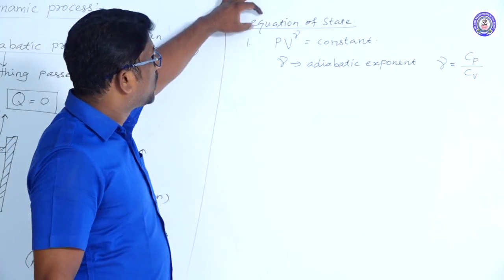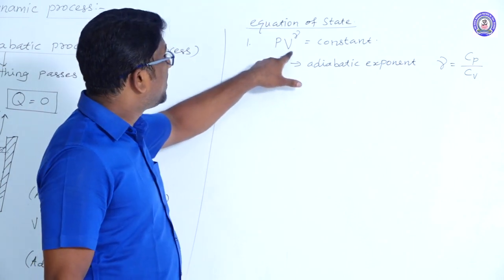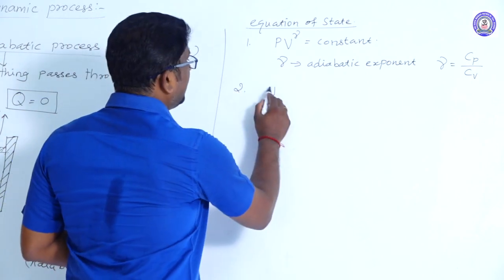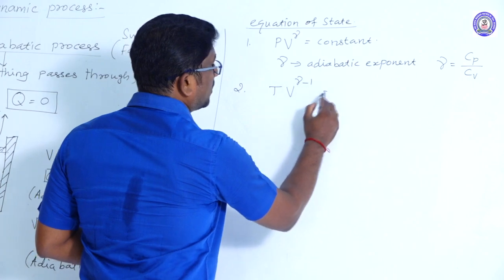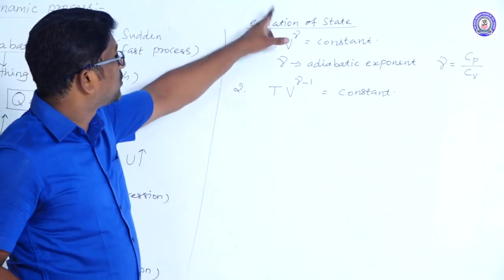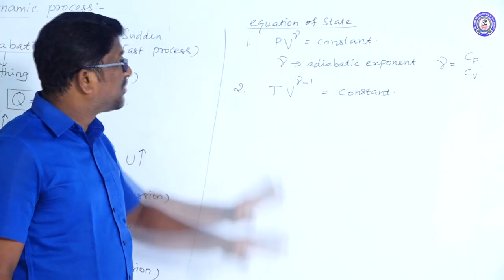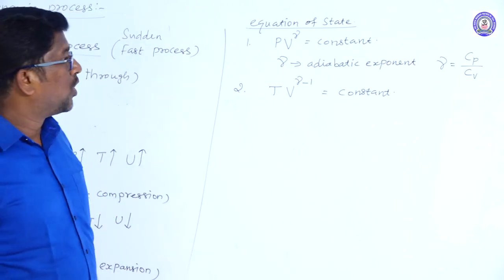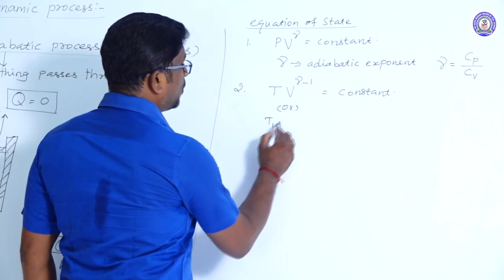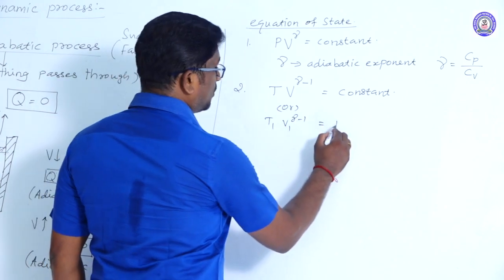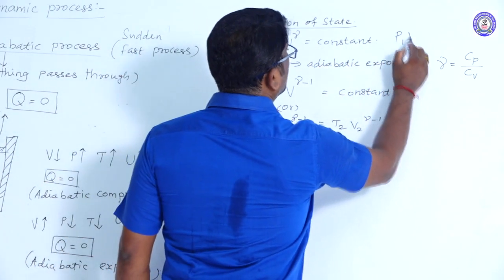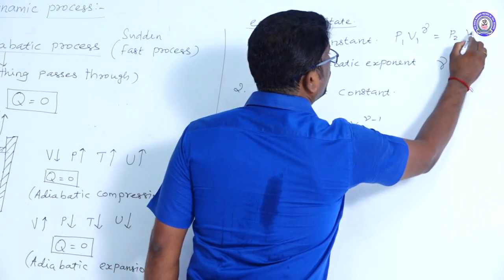So one of the equations of state for adiabatic process is PV^gamma = constant, right? And the second one is TV^(gamma-1) = constant. Right, so this is also an equation of state for adiabatic process in terms of the temperature and volume of the gas. Or T1 V1^(gamma-1) = T2 V2^(gamma-1). Here P1 V1^gamma = P2 V2^gamma.